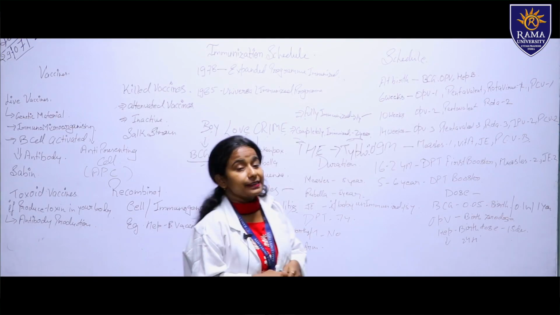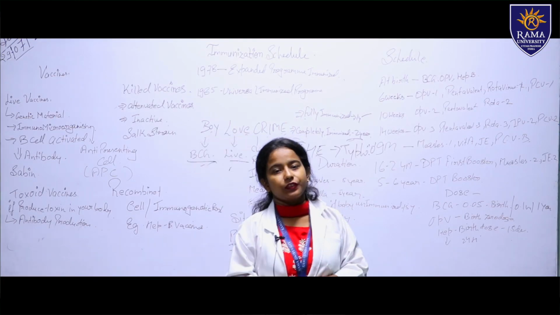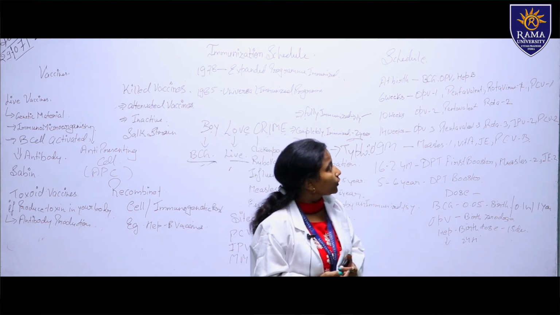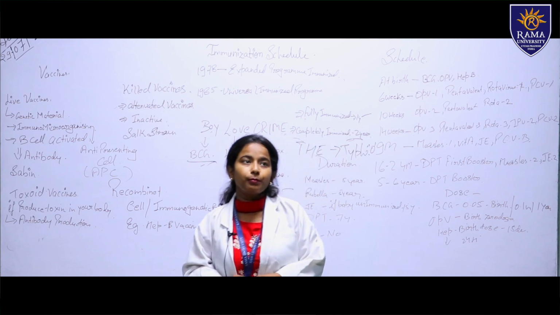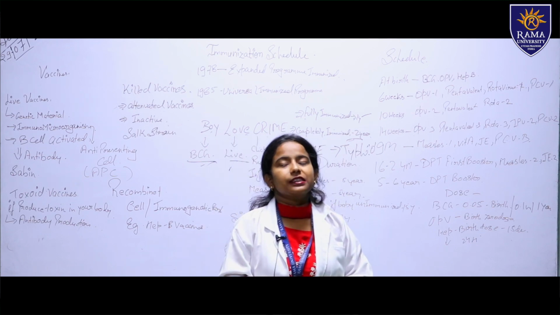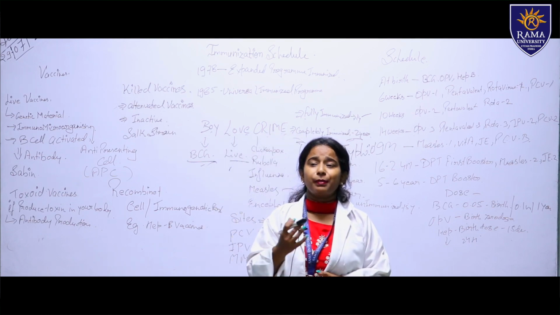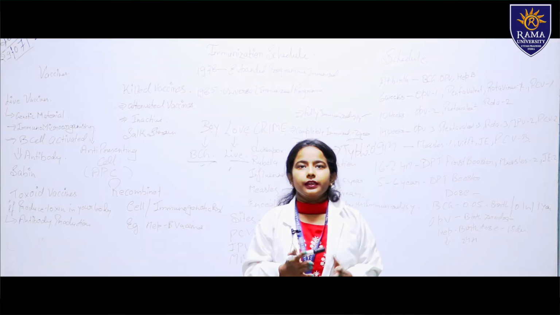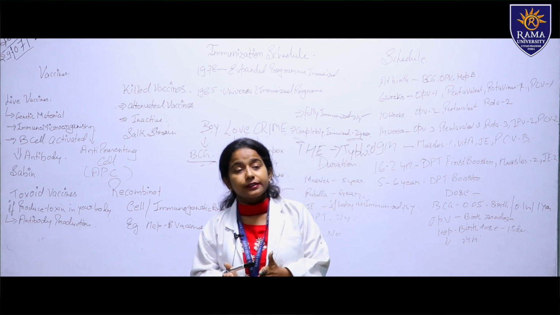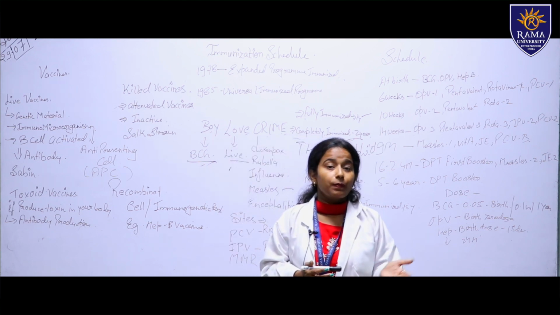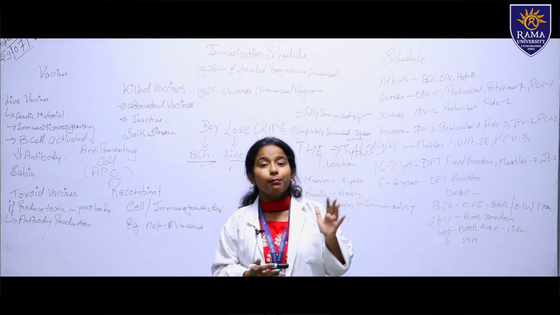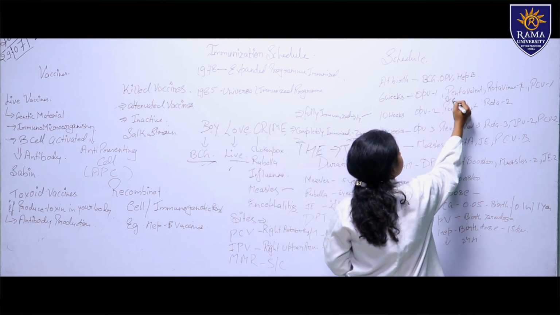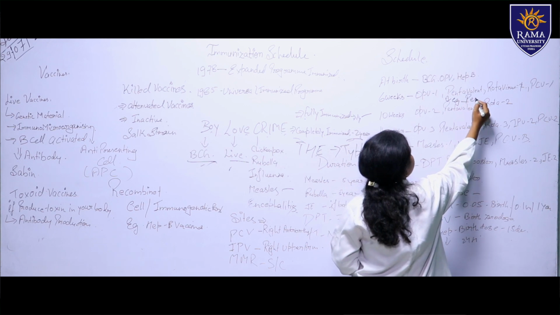Then after that, 6 weeks. At 6 weeks we have to give the OPV first dose. Then pentavalent, rotavirus and PCV. What is pentavalent? The pentavalent vaccination comes under this. It is painless. Pentavalent comes under Pentaxim. There is a painless vaccination, and a painful one also. So pentavalent comes under Pentaxim.